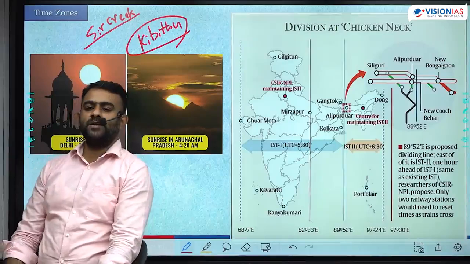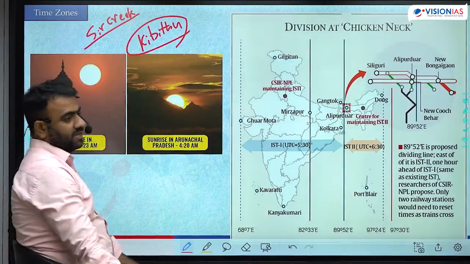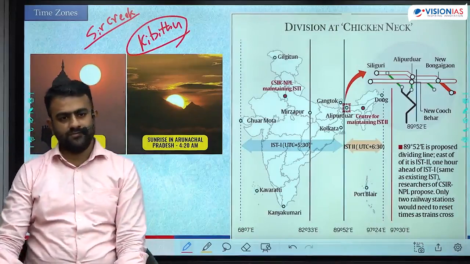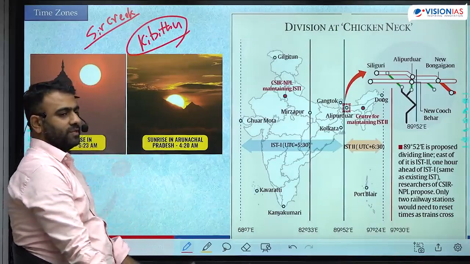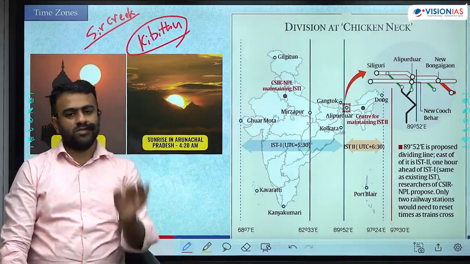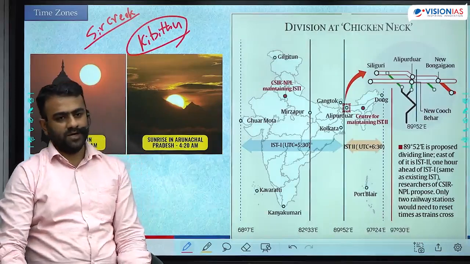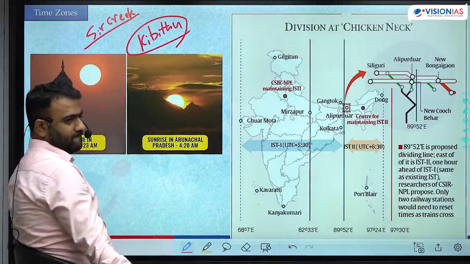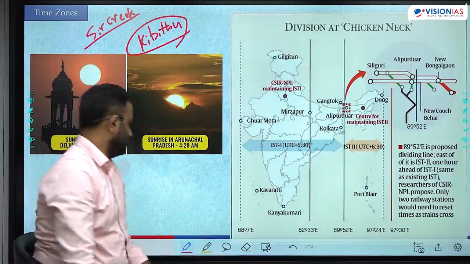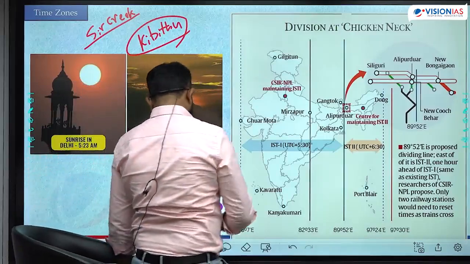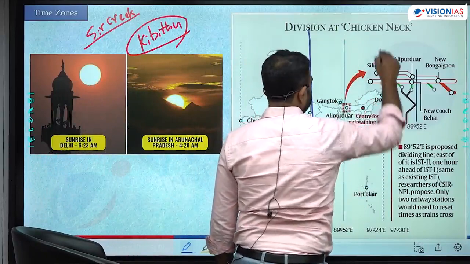Between these 2 points, there will be a time difference by local time. If you go by the sun, the time difference will be 2 hours. 30 degrees are 2 hours. Right? However, for the sake of standardization, both of them will follow the same time. Watch में same ही time दिखाएगा. वो कौन सा time होगा? मिर्जापुर का time होगा. This creates issue. What kind of issue? Let's try to see.